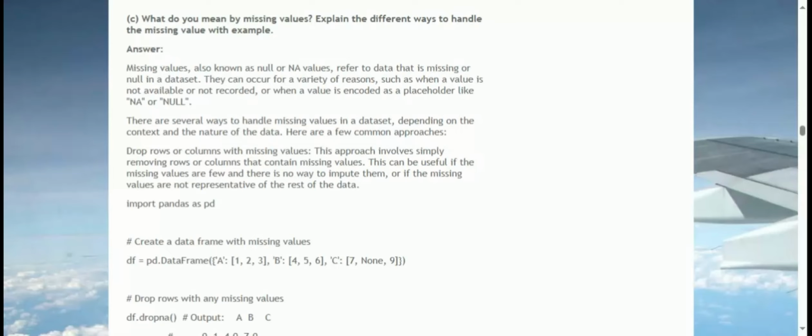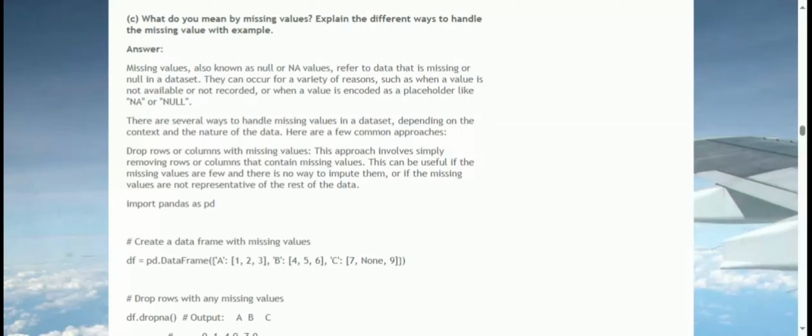Drop rows or columns with missing values. This approach involves simply removing rows or columns that contain missing values. This can be useful if the missing values are few and there is no way to impute them, or if the missing values are not representative of the rest of the data.